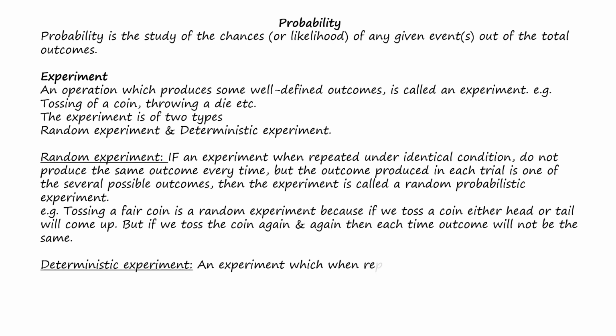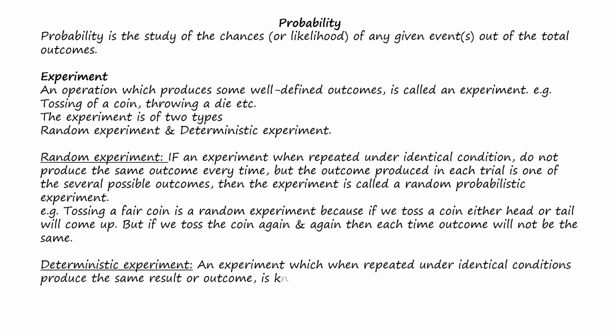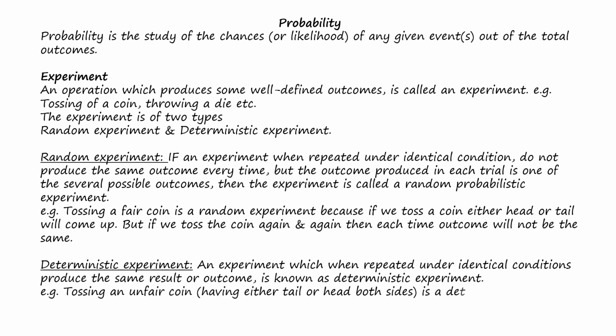Deterministic experiment. An experiment which, when repeated under identical conditions, produces the same result or outcome is known as a deterministic experiment. For example, tossing of an unfair coin. Unfair coin means having either tail or head on both sides. So if we toss such a coin, then we will get the same result each and every time. The tossing of an unfair coin is a deterministic experiment as it gives the same result every time.